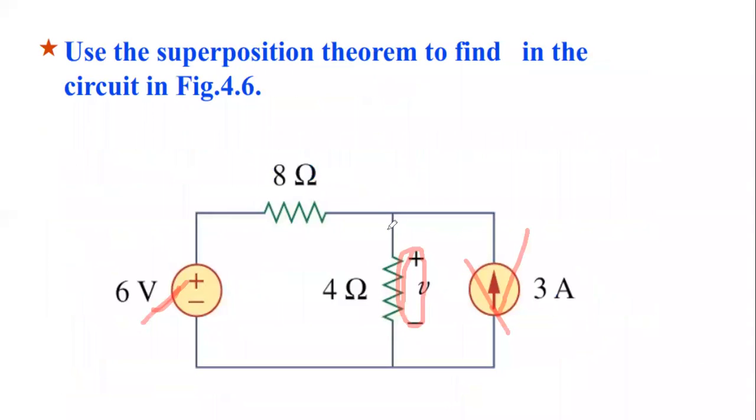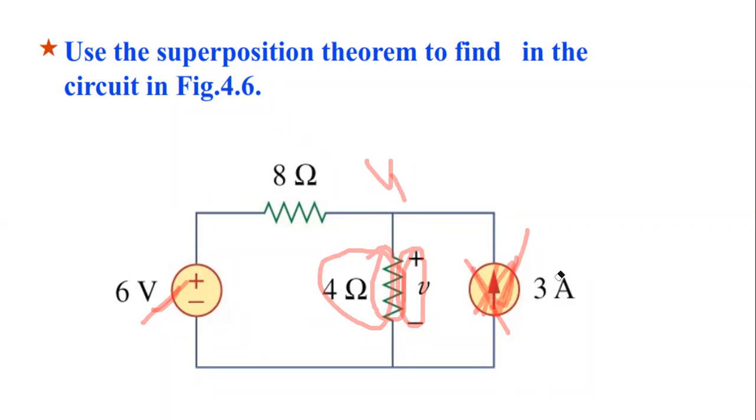Suppose that voltage is V1. This voltage across the 4 ohm resistor due to the 6 volt source is V1, when the 3 ampere current source is off.